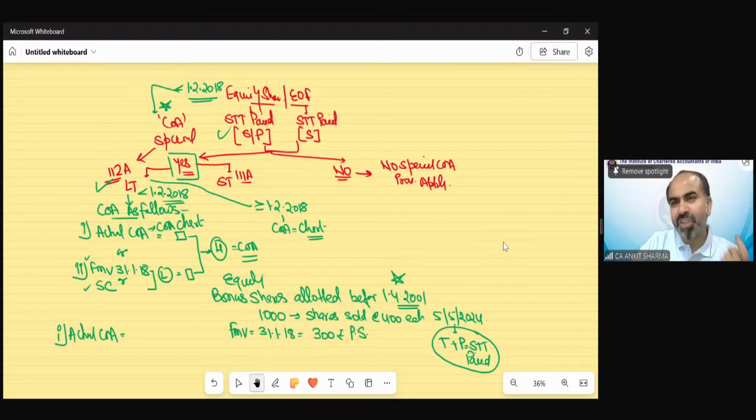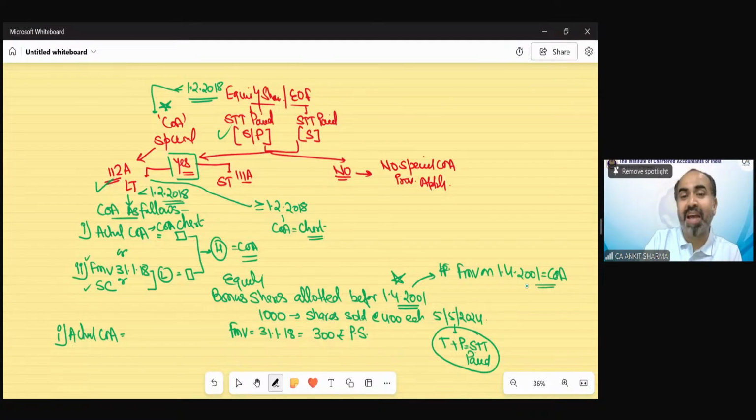In case of bonus shares, what is the provision? If shares have been allotted before 1/4/2001, then as per the chart, if you remember, the FMV on 1/4/2001 needs to be taken as the cost of acquisition. In this question I have not written the FMV yet, so you cannot find out.